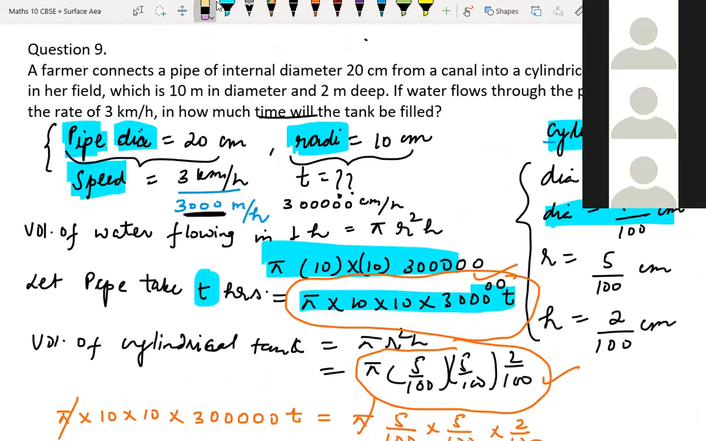Square h into 10, we did already. So here also cylindrical time is 5 by 100, 5 by 100. Sir, why have you done this 5 by 100 and 2 by 100? We have converted it. Okay, better we try to do it by meters. I'm doing it by centimeters. So, sir, that would be 500, right? Not 5 by 100. It would be 500, I think.